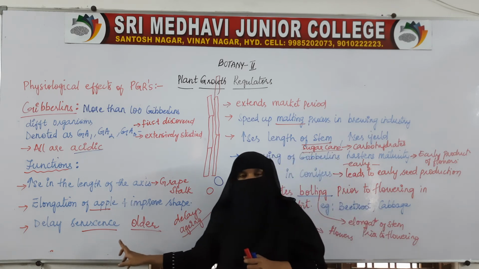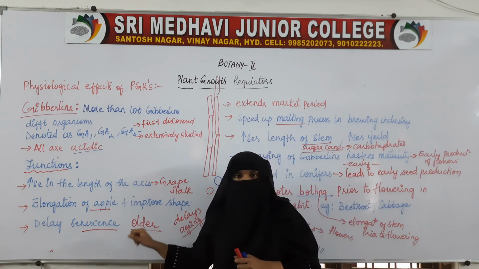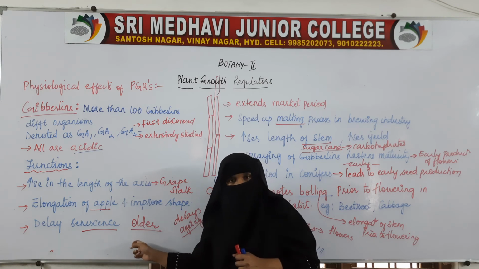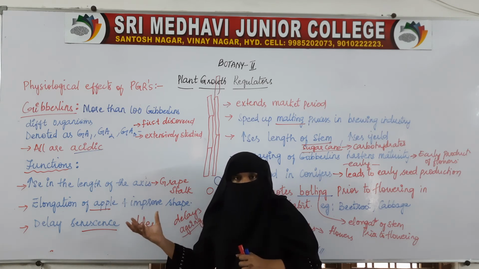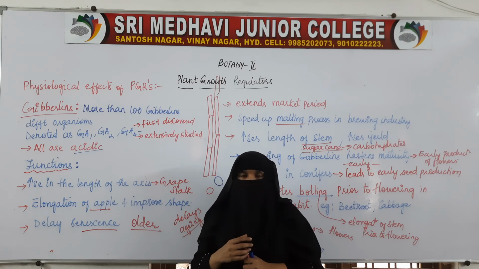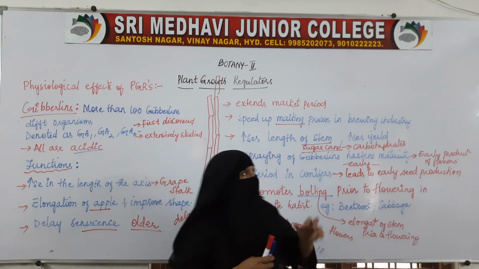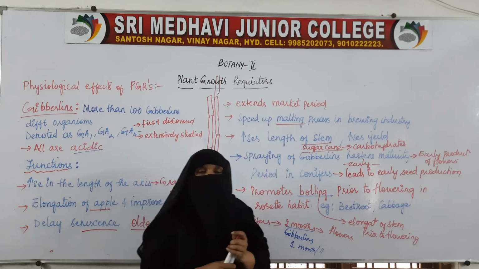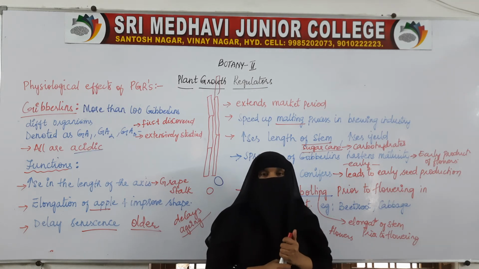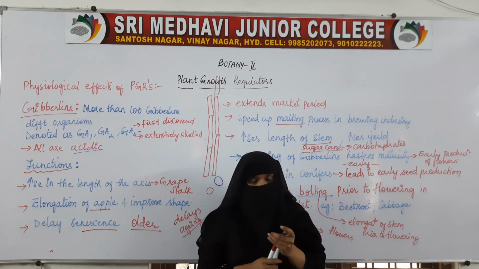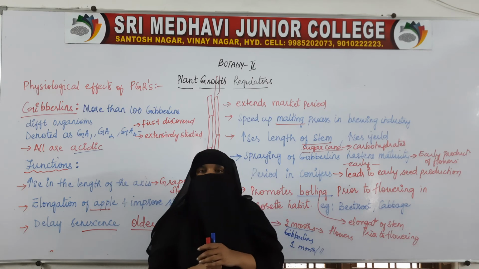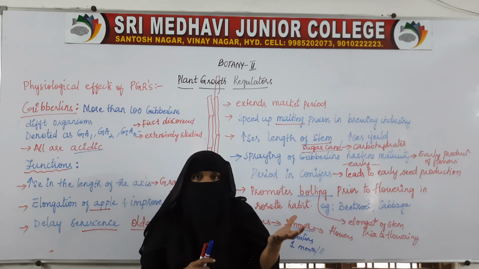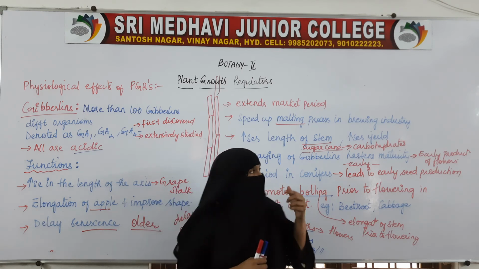It delays aging of the plants. When the aging is delayed, the fruits or the flowers will be on the plant for a longer time. So that means the market period will also increase, and it speeds up the malting process in the brewing industries. The gibberellic acid increases the speed of the process, the production of wine, the production of alcohol.